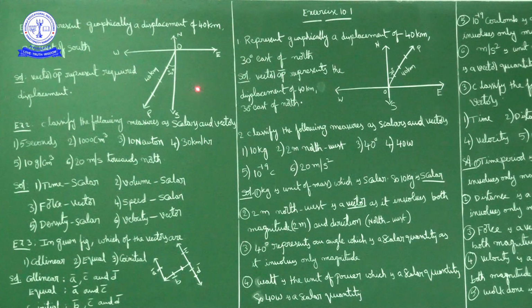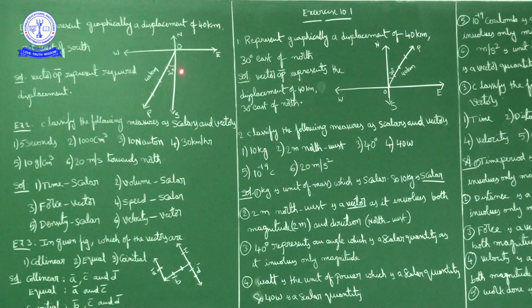Now, west of south 30 degrees. So this angle is 30 degrees and the displacement is 40 kilometers. Here the marking is there, and this scale is 10 units. The scale is 10 kilometers, so 40 kilometers means four such units. So OP bar represents a displacement of 40 kilometers in 30 degrees west of south.